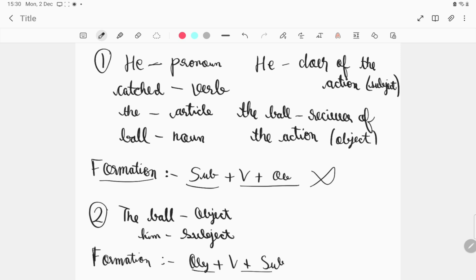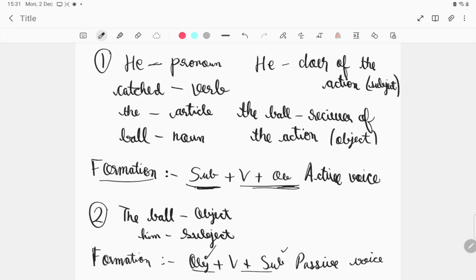So in a sentence, if the subject comes first, the doer of the action comes first, and the object comes at last, then we say that it is in active voice. And if it is the opposite, if the object comes first, the receiver of the action comes first, and then the doer, then it's termed as passive voice.